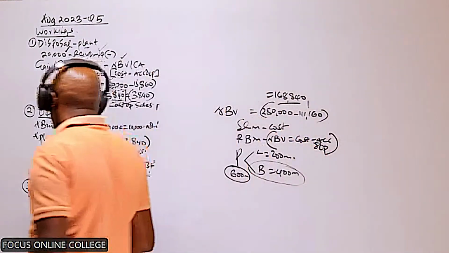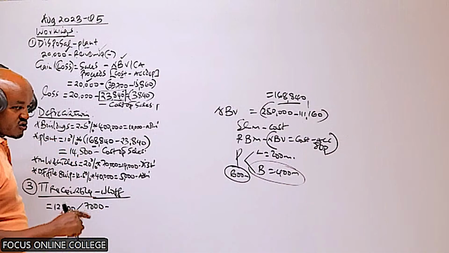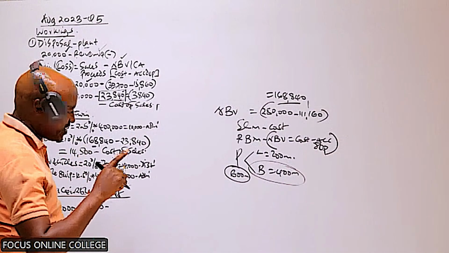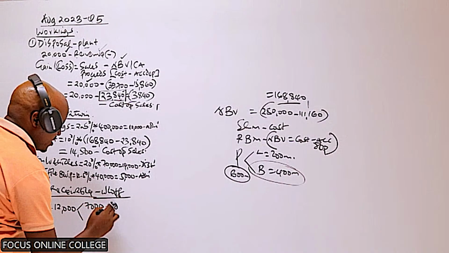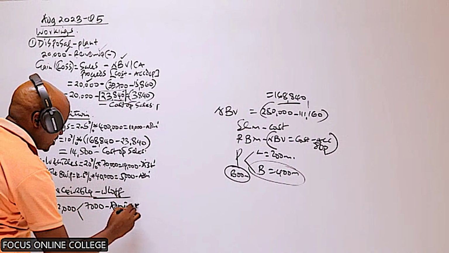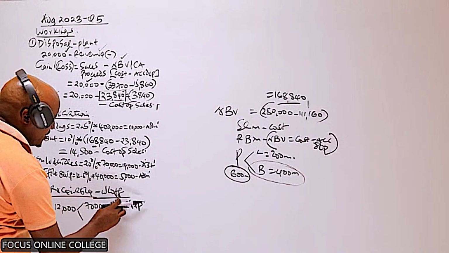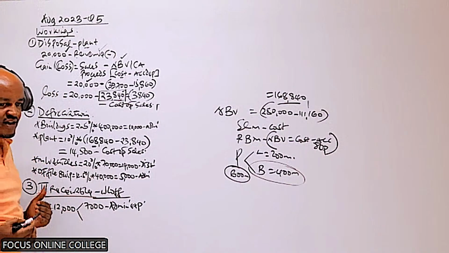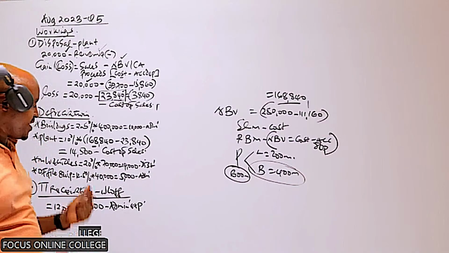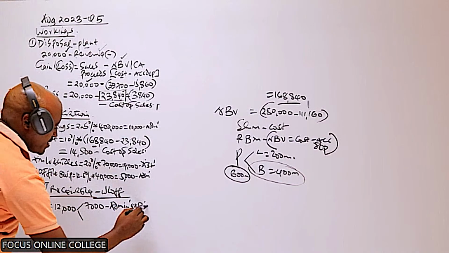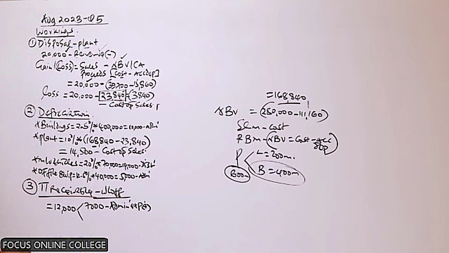Because this amount has been written off as a result of a decision made by the management of the company, this one we include within the administrative expenses. It is an amount written off as a result of an administrative decision made by the management.